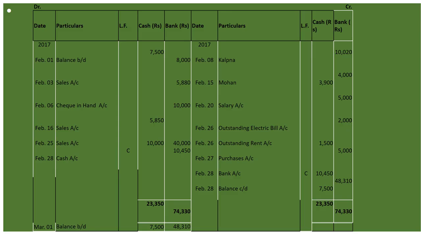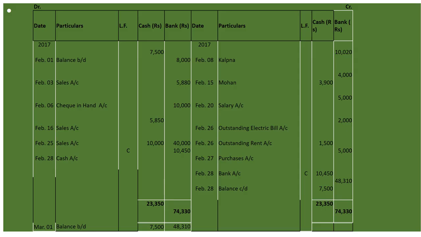On 8th Feb, it is written that the second check received from Kalpana is returned as dishonored and the bank has debited 20 rupees. So by Kalpana it will be 10,020, because we will add 20 rupees bank charges to 10,000. Fine. And we will write this amount under the bank column. On Feb 10, received a check from sale of old furniture, 1,950.